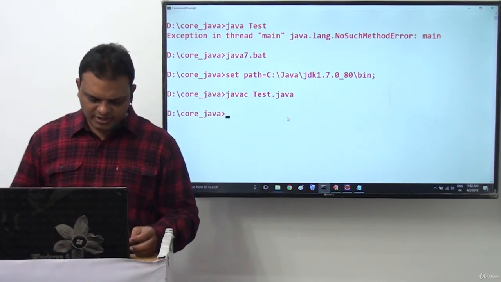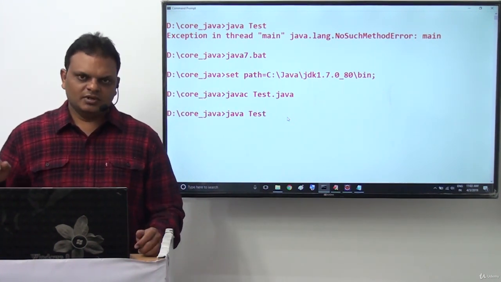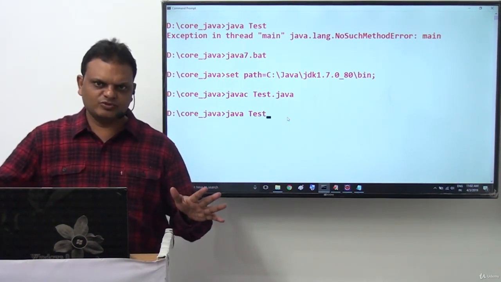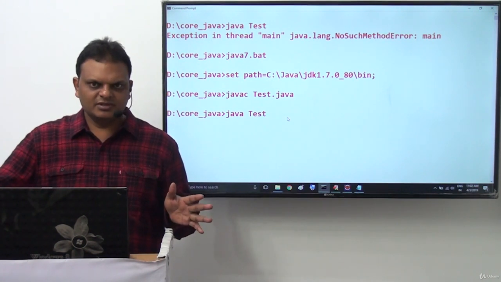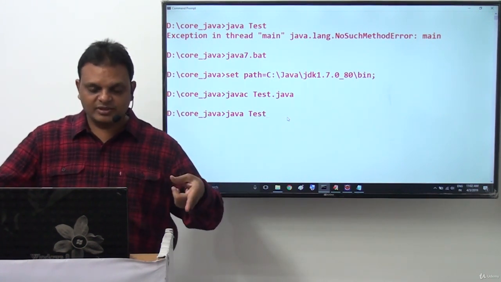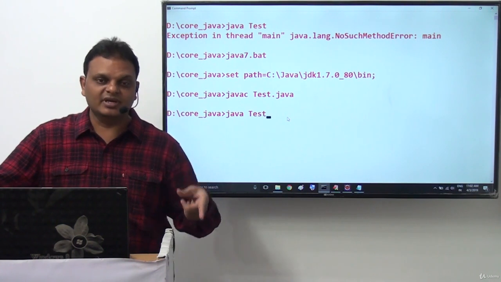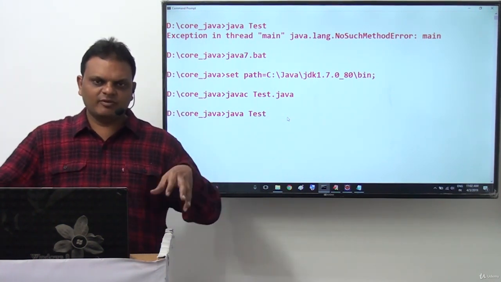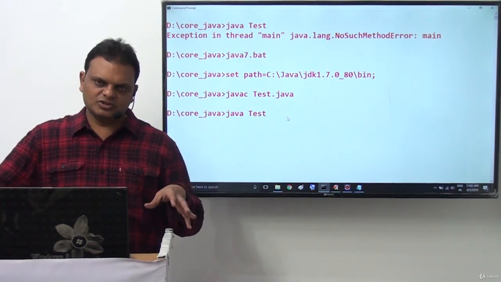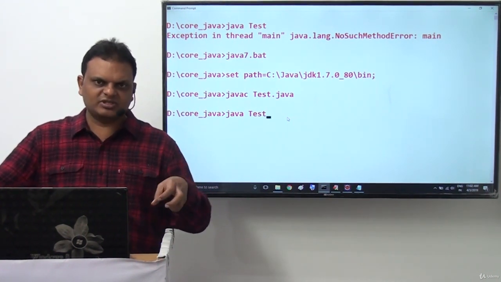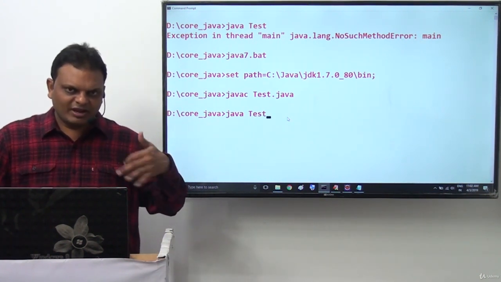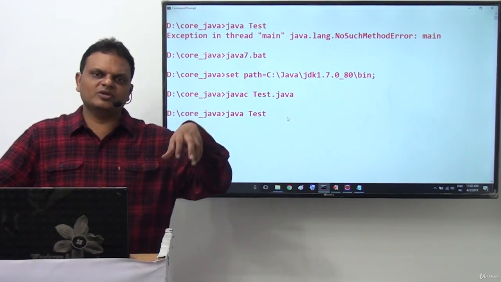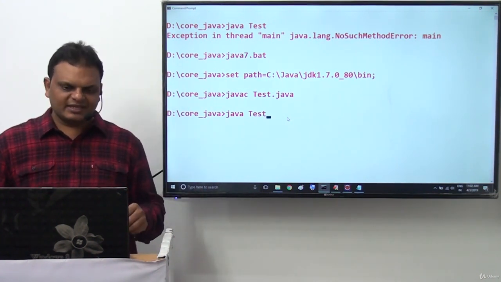Next, I want to run this program. The compiler is not giving any priority for the main method; it thinks the main method is a normal Java method. That's fine. But the JVM must give priority for the main method. The JVM must think the main method is a mandatory, special method. So whenever it thinks it is a special method, definitely the JVM will search for the main method. If the main method is not available, definitely we get an exception.